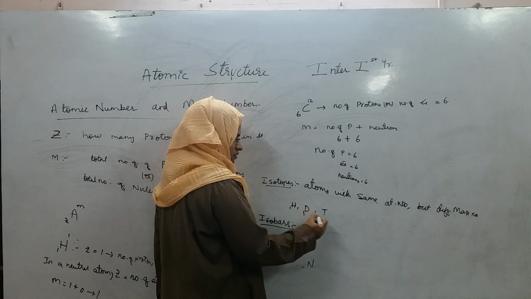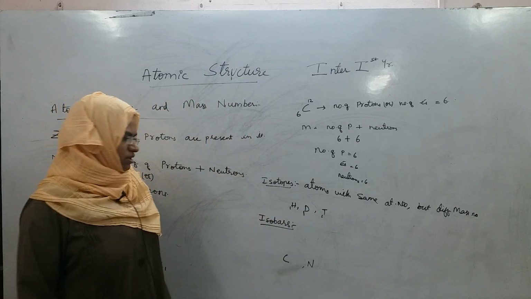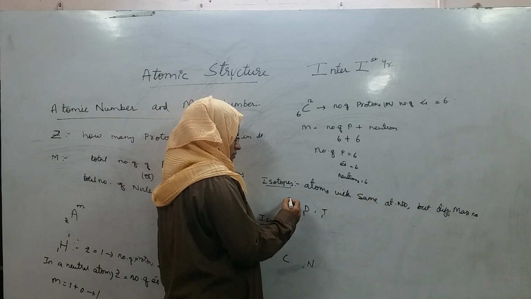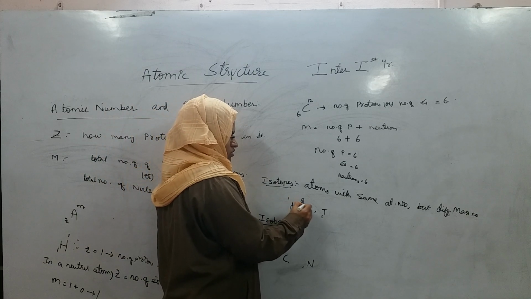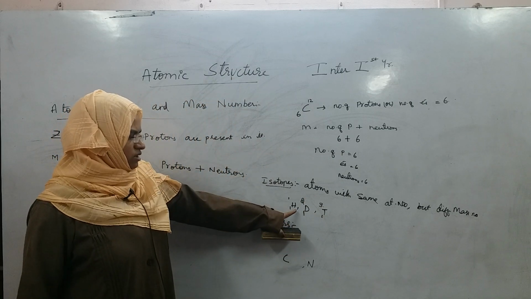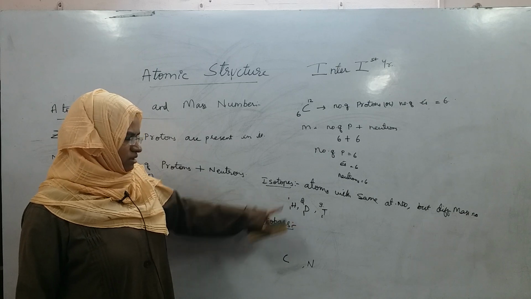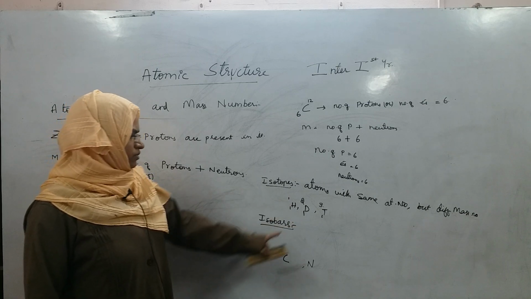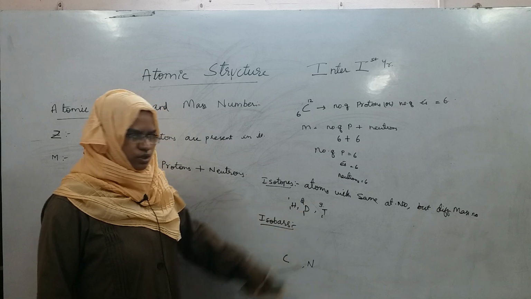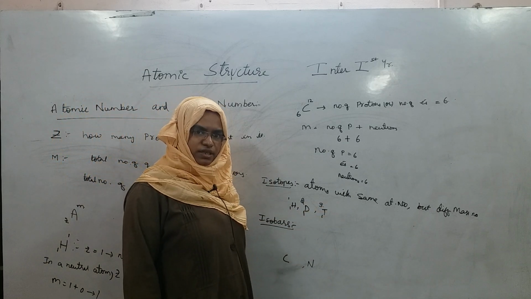This has 1 and this also has atomic number 1. How about their mass numbers? Mass number of protium is 1, deuterium is 2 and tritium is 3, right? So the hydrogen atom having atomic number 1 and mass number 1 is called protium, atomic number 1 and mass number 2 is called deuterium, and atomic number 1 and mass number 3 is called tritium.